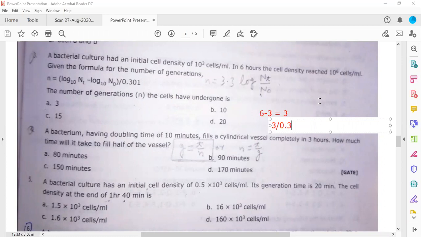Okay, so I'm taking a shortcut, or you can calculate this. If you have a calculator, please find this. You will get around 10. The value you got will be very close to 10 somehow. But if you need to calculate the exact value, what will you do? You will take a shortcut. Because it is 3 divided by 0.3, I will take this 10 over here. This will become 30 divided by 3. Got it? And this will become 10.